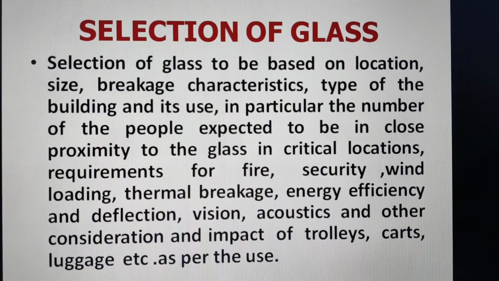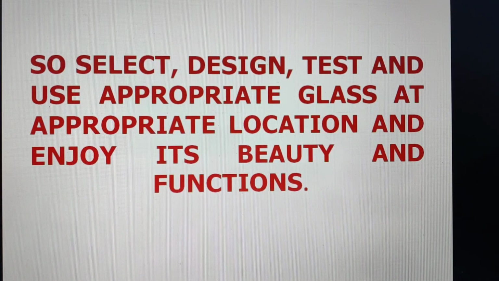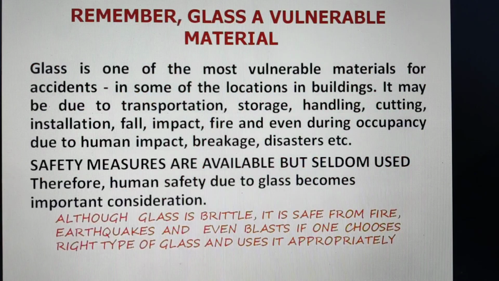In particular, the number of people expected to be in close proximity of the glass at critical locations. That is important. From fire safety and security, wind loading, thermal breakage, energy efficiency, etc. requirement. Then what is required is to select, design, test and use appropriate glass at appropriate location and enjoy its beauty and functions.